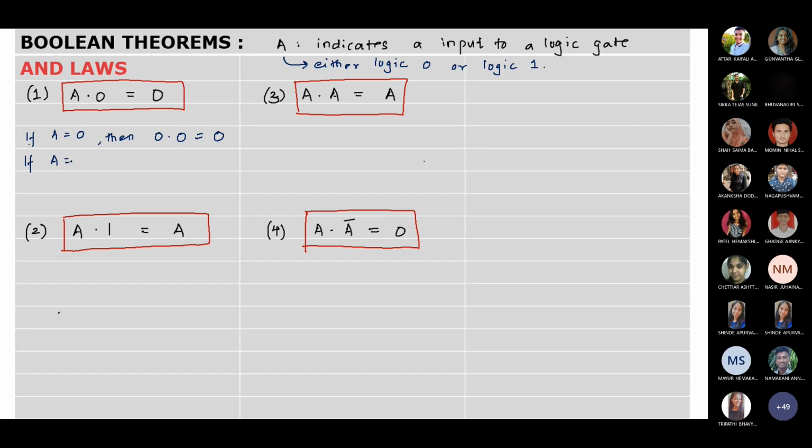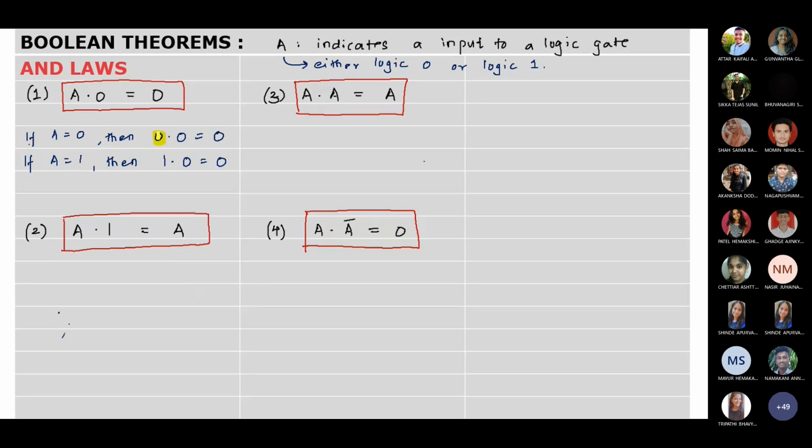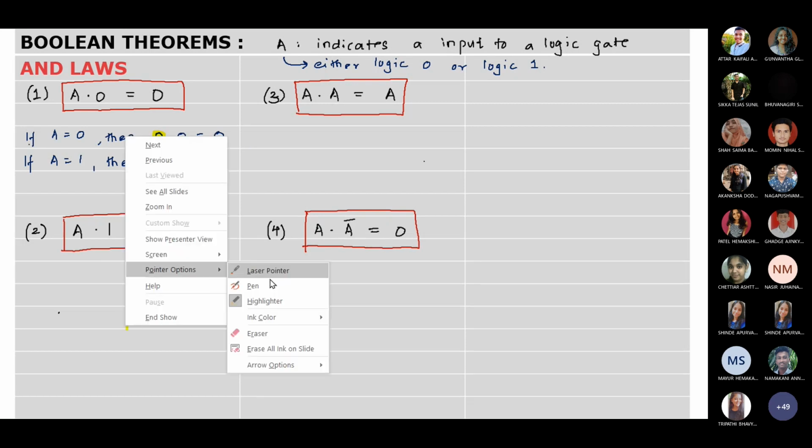Similarly, if A is 1, then 1 dot 0 is also going to be 0. So that's why we make this law. If A is 0 or if it is 1, it doesn't make a difference. Anything dot 0 is always going to be 0. Understood now, all of you?